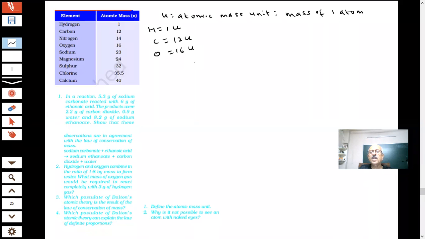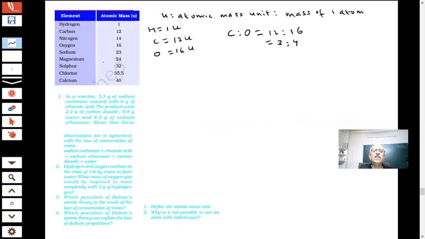This is 1, this is 16. It is 16 times. If I compare carbon and oxygen, 12 is to 16, which is 3 is to 4. The masses are in the ratio of 3 is to 4, as you can see for CO, carbon and oxygen.